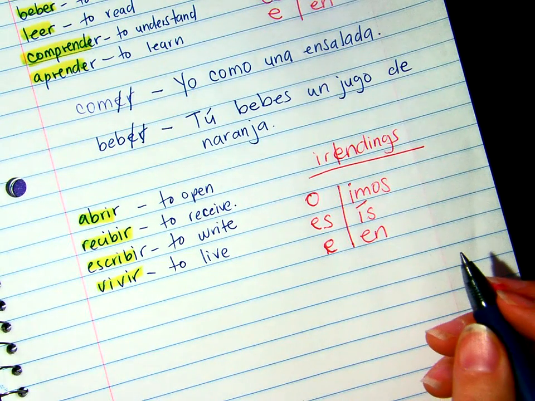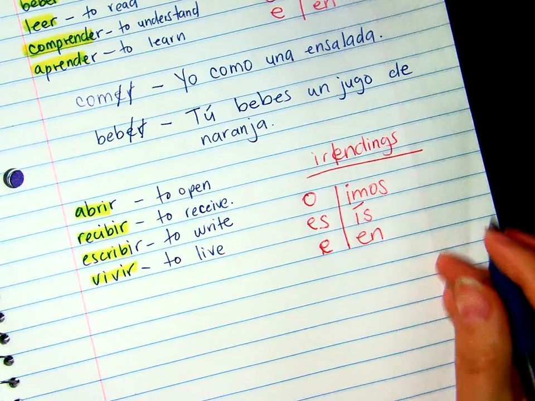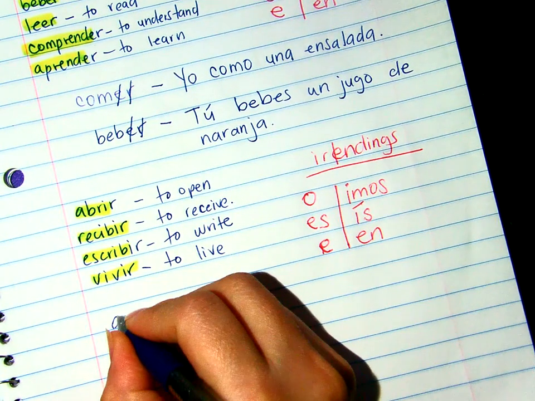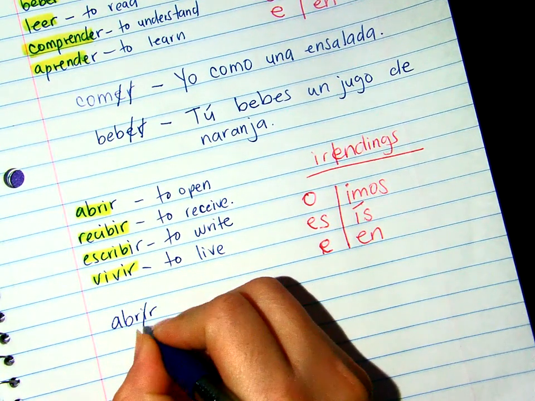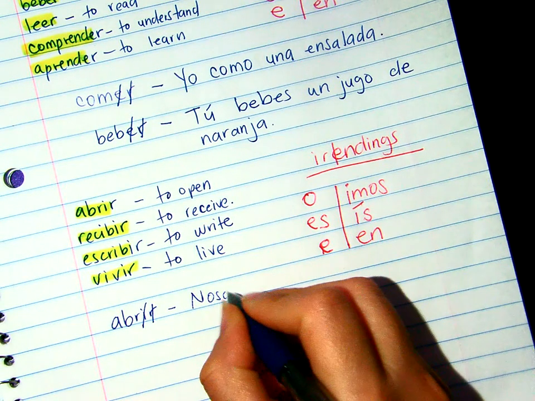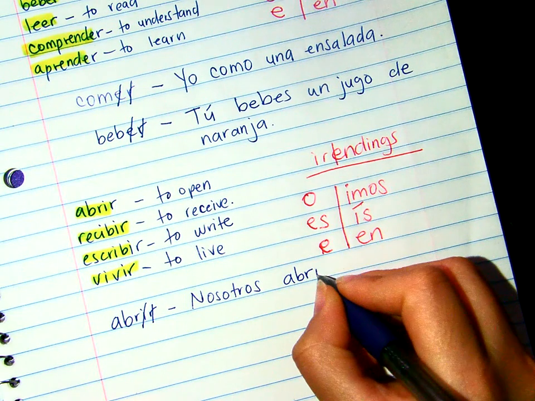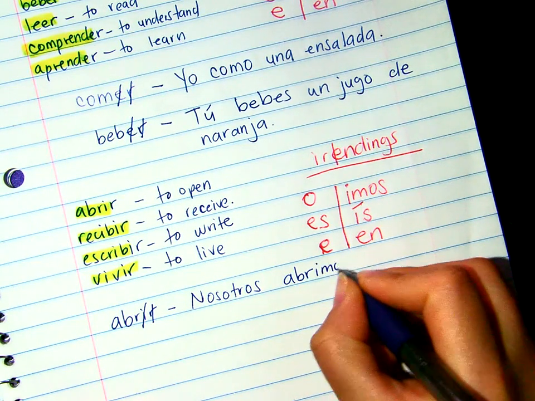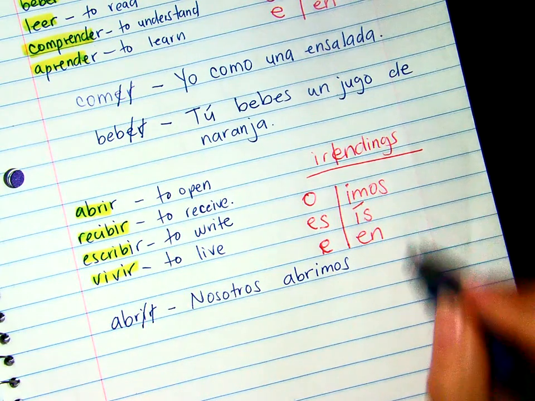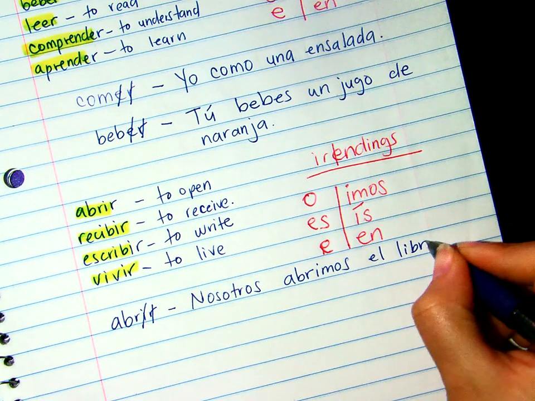Let's say I say nosotros, we open the book. So abrir, drop the IR, and I'm left with nosotros abrimos, right? After I drop the ending, I add imos, el libro.